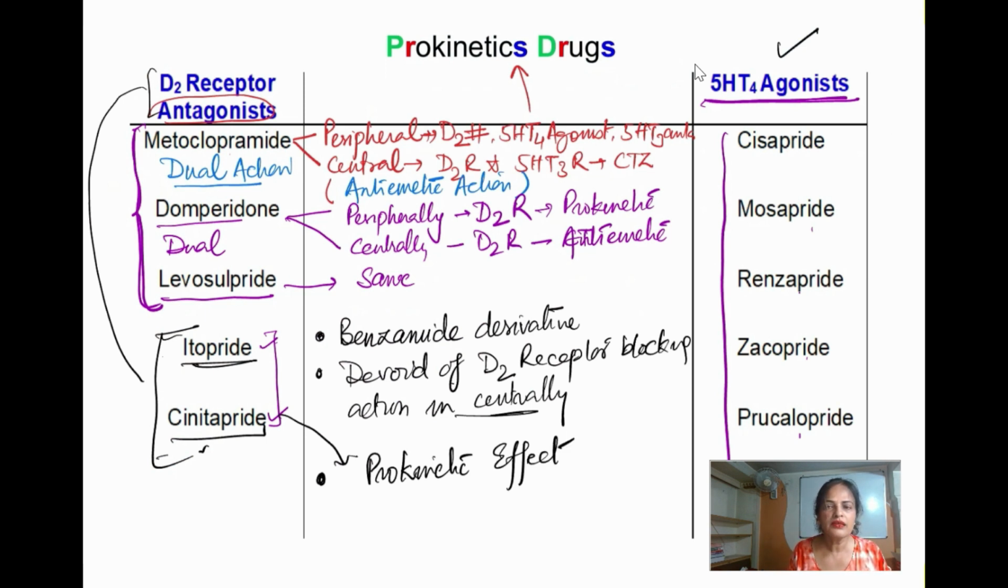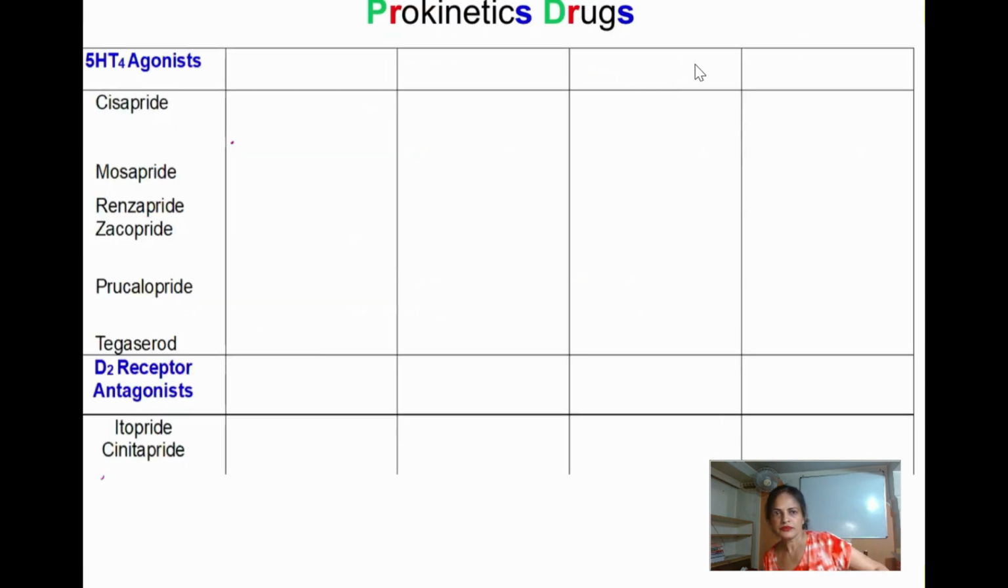Now let's see the other differences among these drugs, the 5-HT4 agonists as well as itopride, in the next slide. For 5-HT4 agonists, the similarity, as I have told, is that all of them are benzamide derivatives. They do not block the central D2 receptor in the CTZ. So they are purely prokinetic, with no antiemetic action exerted by this group of drugs.